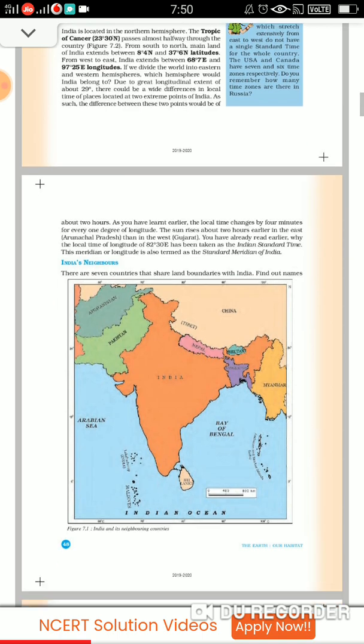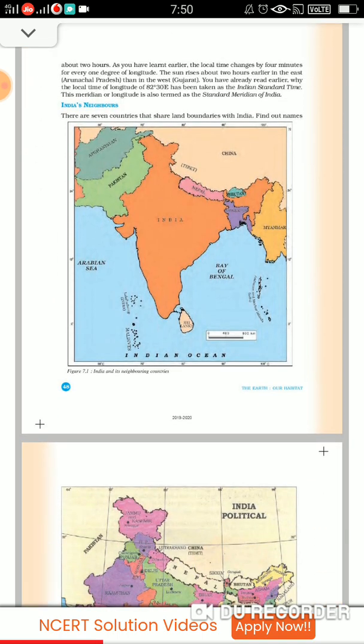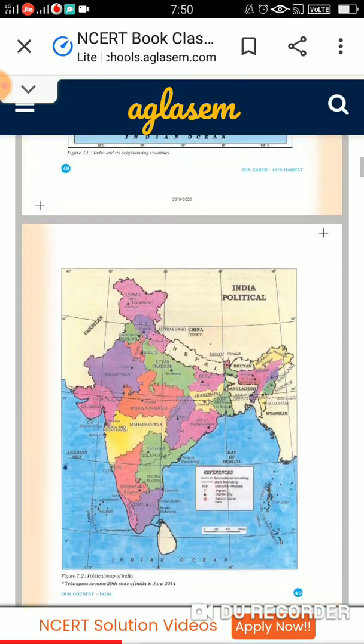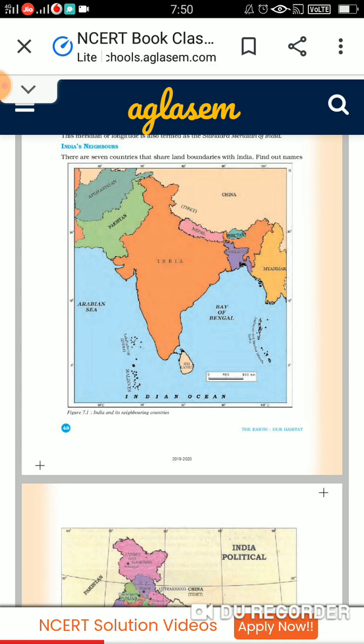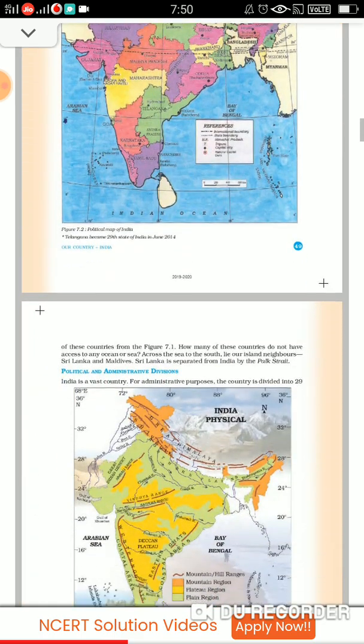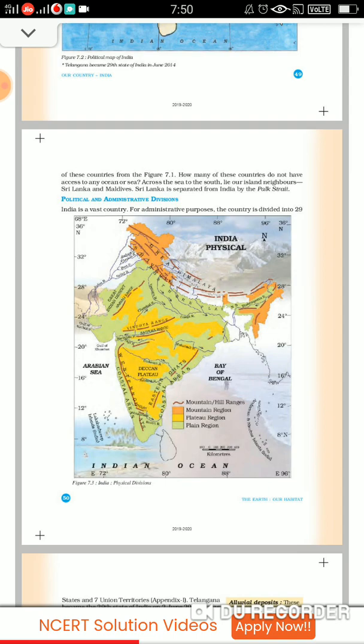So if you talk about India's neighbors, fine. So 7 countries share land boundaries with India. So just go through here and check out. This is Afghanistan, Pakistan, Tibet, Nepal, China, Bhutan, Bangladesh, Myanmar. So land boundaries, fine.